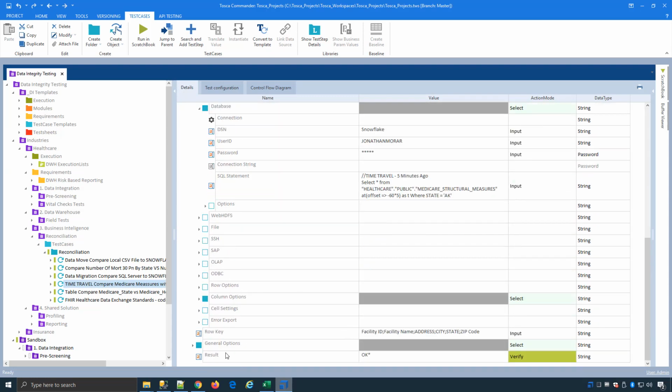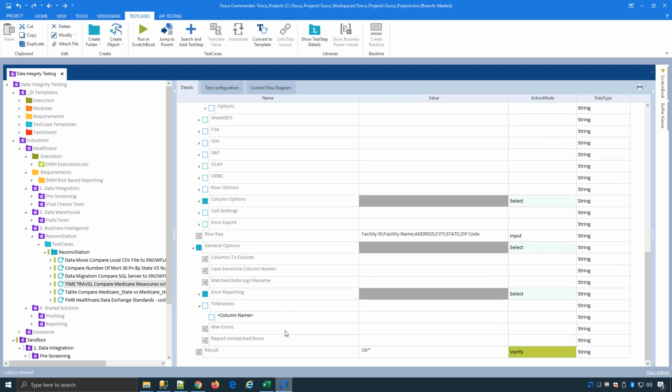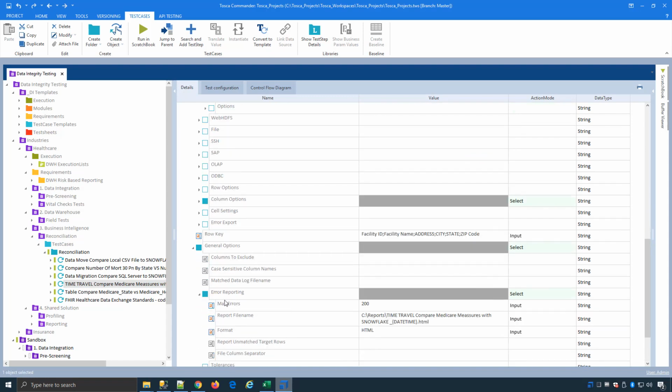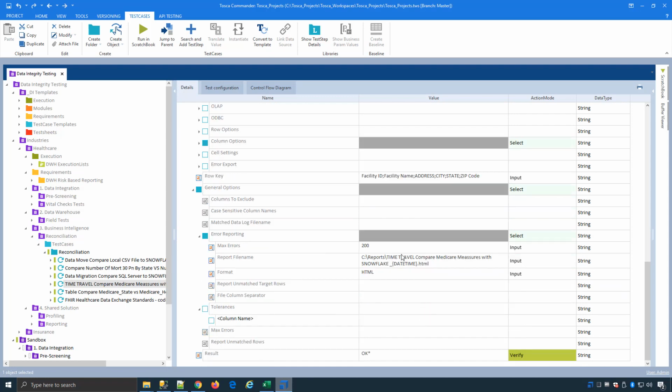And the other options are quite similar, but I'm also going to generate that report over here using different settings, and you can obviously rename it the way you want, like max out after 200 if there's too many errors. In my case, that will be the case because I've intentionally set this up, but you can see all the different examples there. I'm going to run these in a second, but I'll just go through the rest.